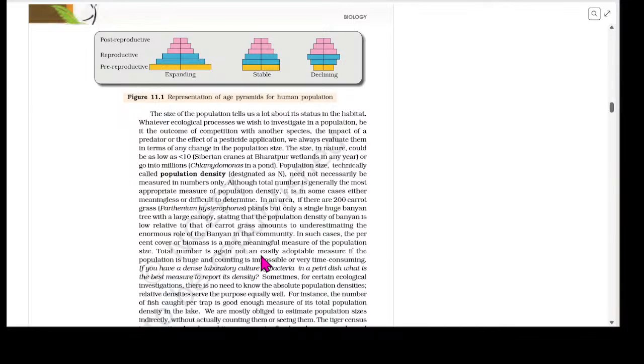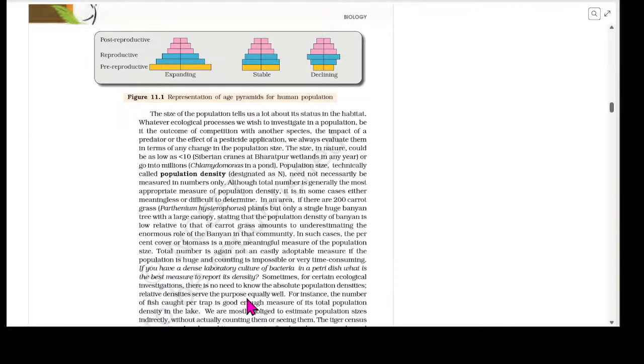Total number is again not an easily adoptable measure if the population is huge, and counting is impossible or very time consuming. If you have a less dense laboratory culture of bacteria in a petri dish, what is the best measure to report its density? Sometimes, for certain ecological investigations, there is no need to know the absolute population densities.